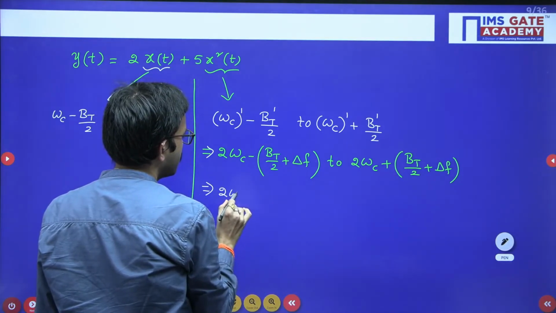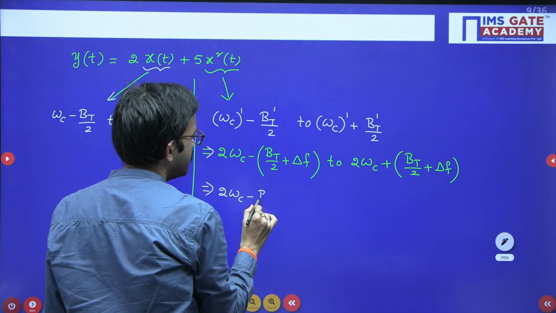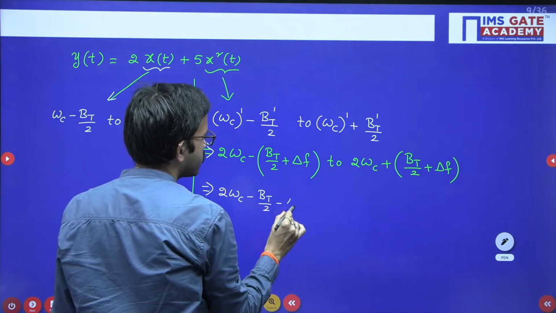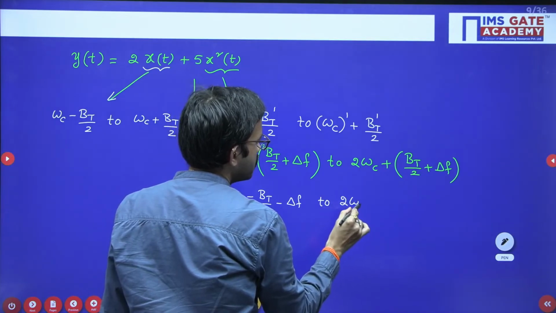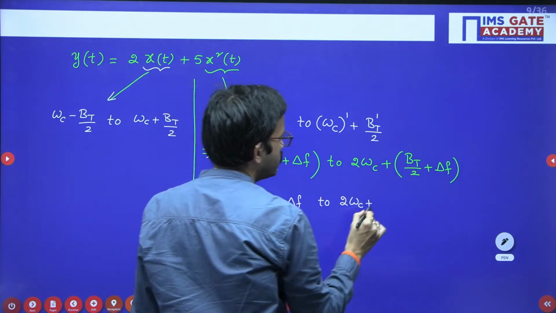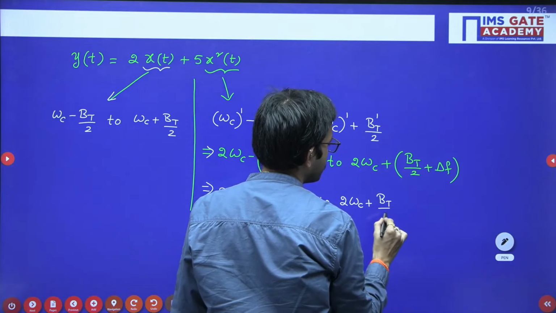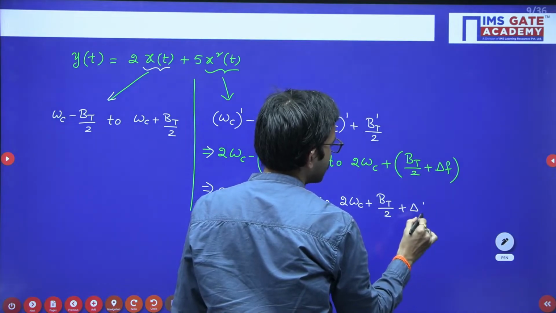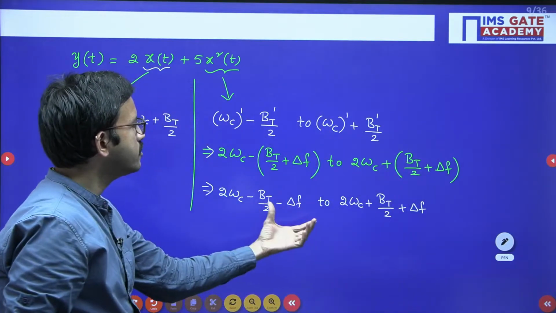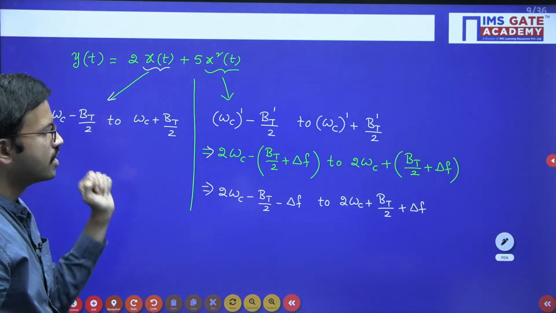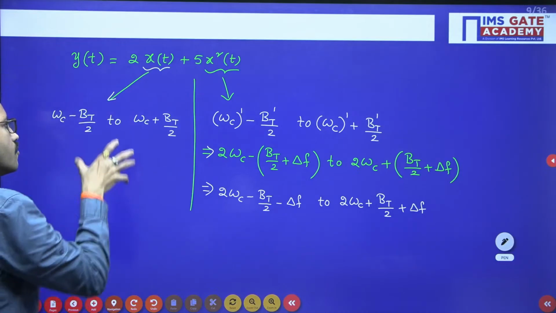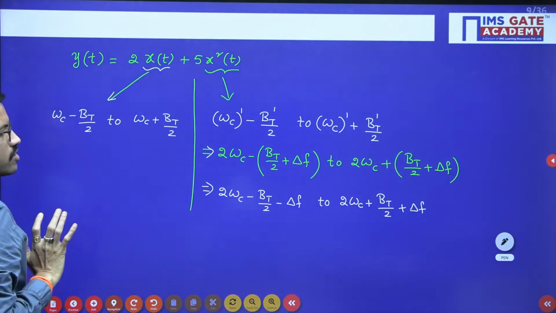You will get 2 omega c minus BT by 2 minus delta f to 2 omega c plus BT by 2 plus delta f. So this is the range of frequencies regarding x square of t. This is the range of frequencies regarding x of t. Now our requirement is we have to extract only the x of t part.